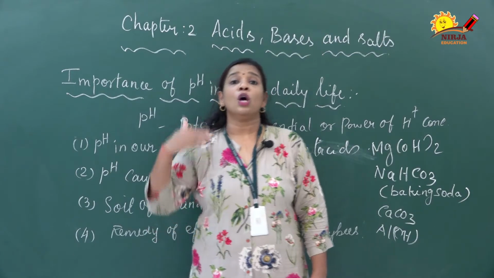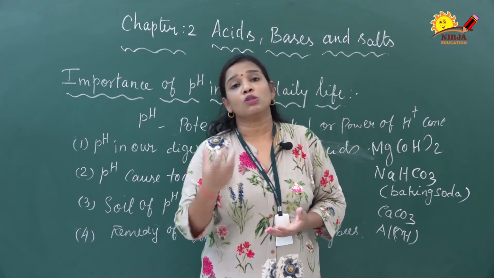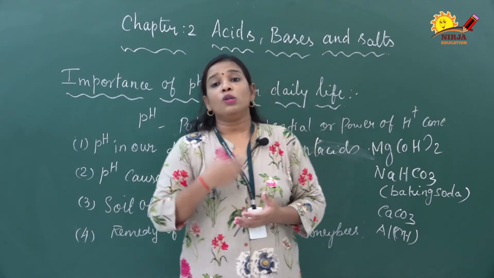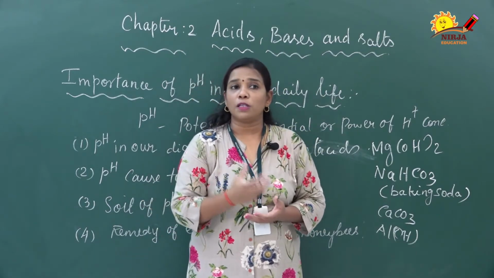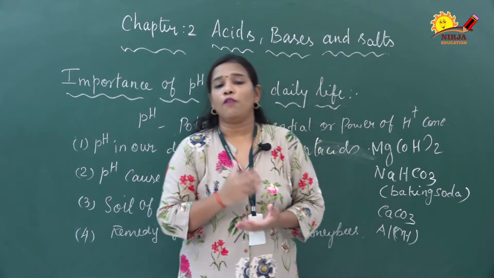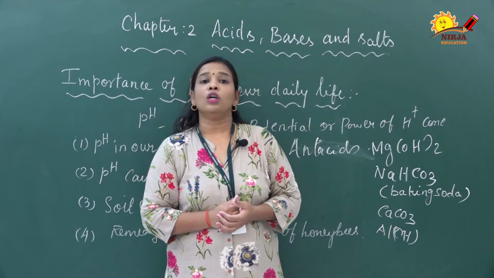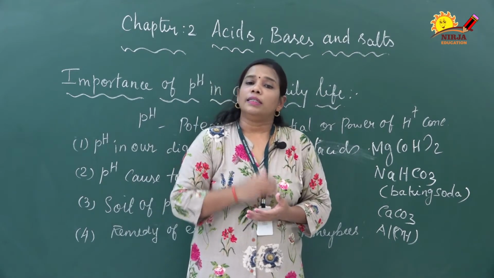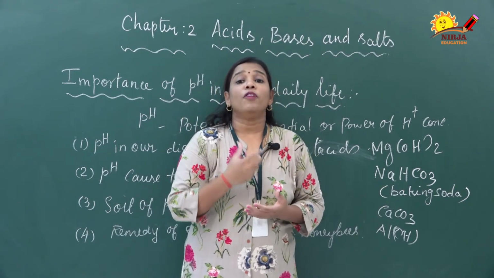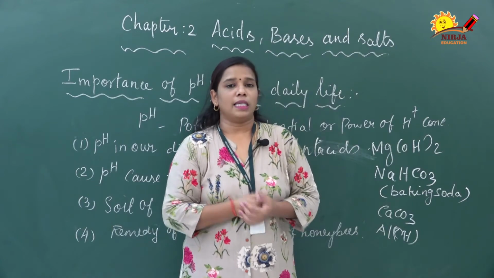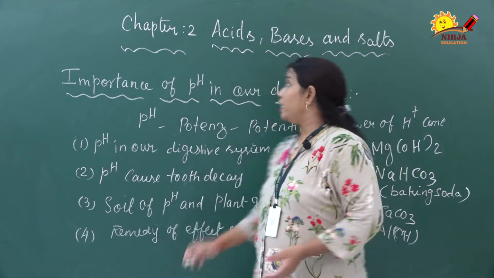Suppose the soil pH is more than 7.3. That soil is called basic soil. At that time, the farmers add gypsum to the soil. Gypsum is nothing but calcium sulfate, CaSO4·2H2O. They add gypsum when the soil becomes more basic, so that it becomes neutralized. So when the soil becomes more alkaline, they add gypsum.